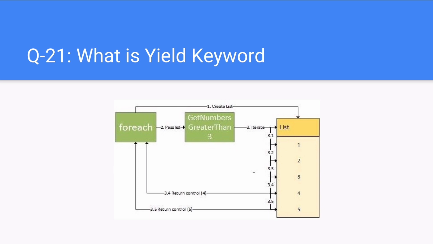Next question. What is the yield keyword? The yield keyword signals to the compiler that the method in which it appears is an iterator block. The compiler generates a class to implement the behavior that is expressed in the iterator block. In the iterator block, the yield keyword is used together with the return keyword to provide a value to the enumerator object. This is the value that is returned, for example, in each loop of a foreach statement. The yield keyword is also used with break to signal the end of iteration.